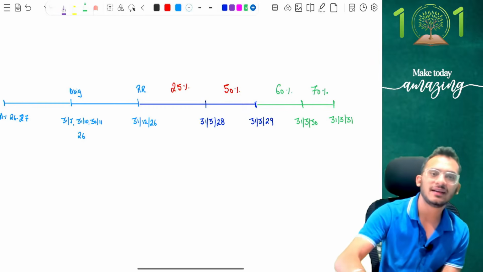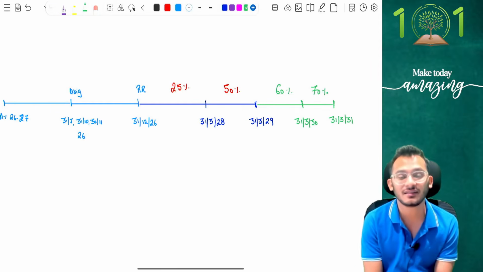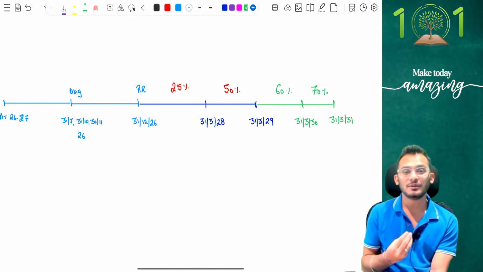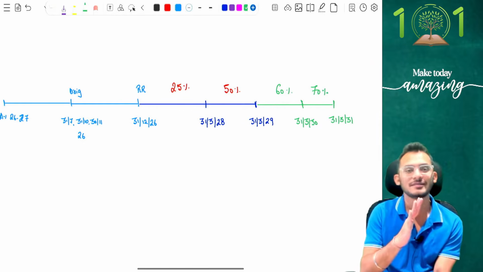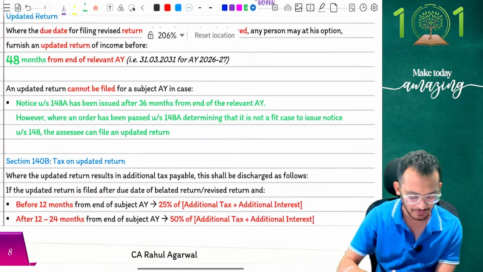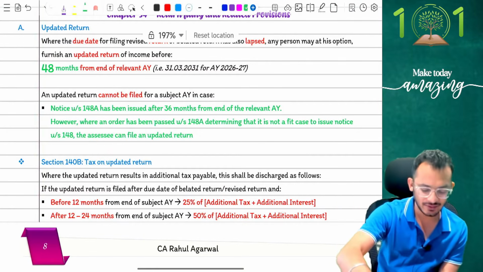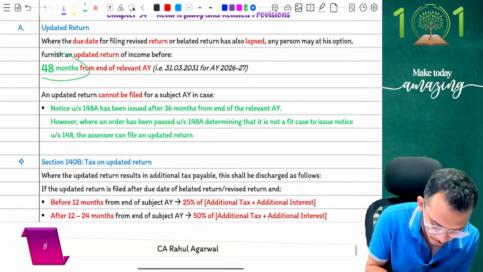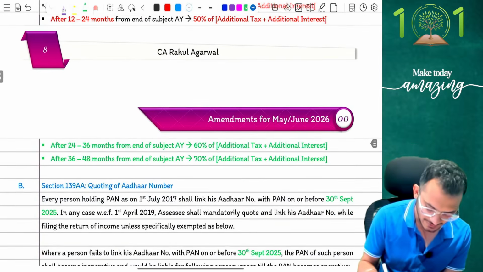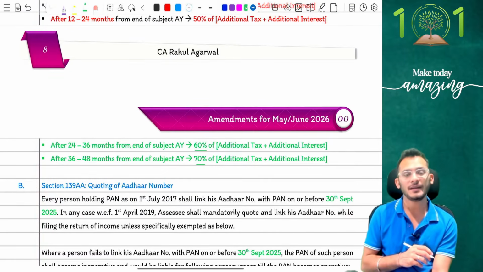So what are the rules right now, people? Within 1 year, you have to pay 25%. Within 2 years, you have to pay 50%. Within the third year, you have to pay 60%. And within the fourth year, you have to pay 70%. Pathetic numbers. Honestly, pay the penalty and go, better than paying this. But nevertheless, that is what the amendments are. So the amendments clarify that if you have a due date return which has lapsed, then you can file an updated return up to 48 months, which is 4 years now. For the third year it is 60% and for the fourth year it is 70%. That is what they have clarified to you.